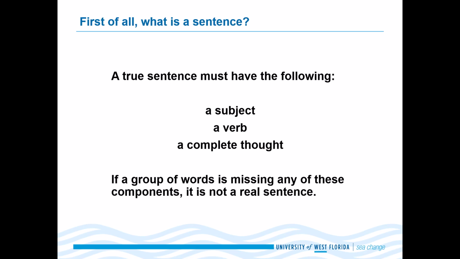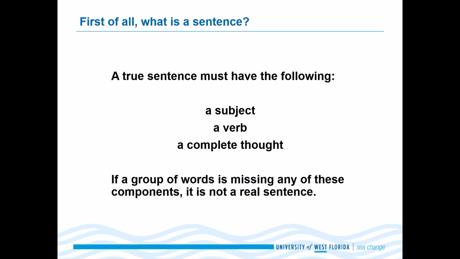Now, first of all, what is a sentence? A true sentence must have the following three things: a subject, a verb, and it should have a complete thought. If a group of words is missing any of these components, it is not a real sentence. We cannot call it a sentence, right? So keep this in mind.